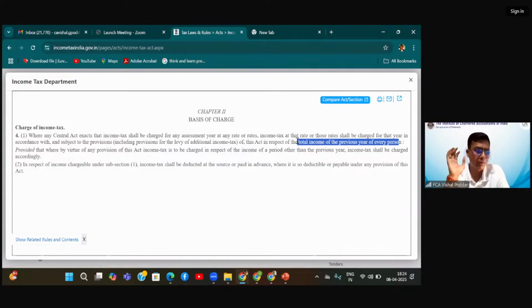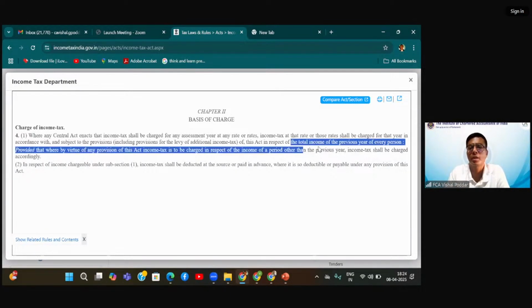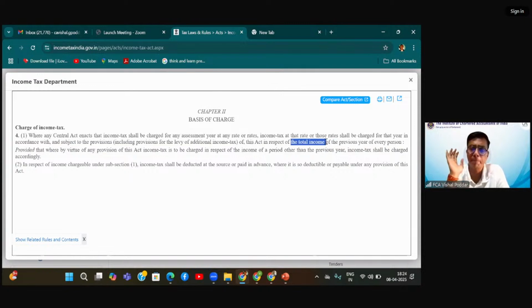Income tax law, if you have understood, it says that tax will be levied on what? Tax will be levied on the total income. Fine. So you have to pay tax on the total income. Now comes the interesting point.